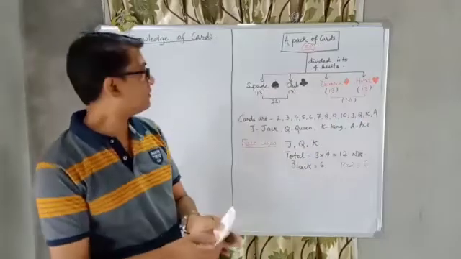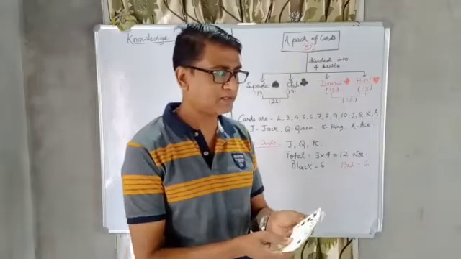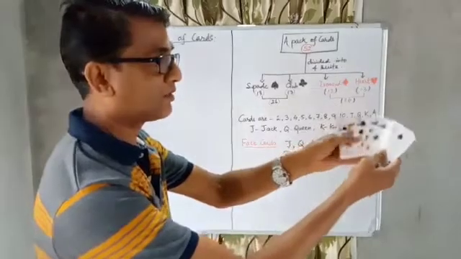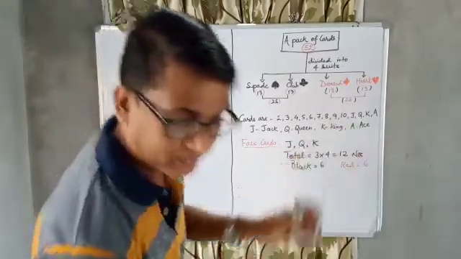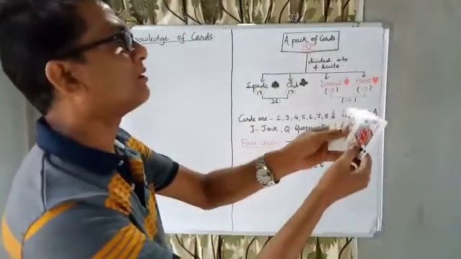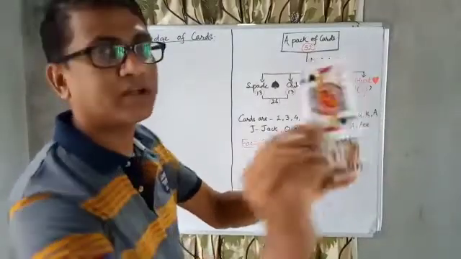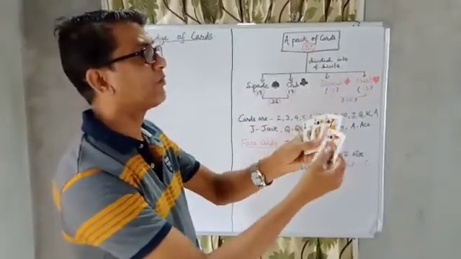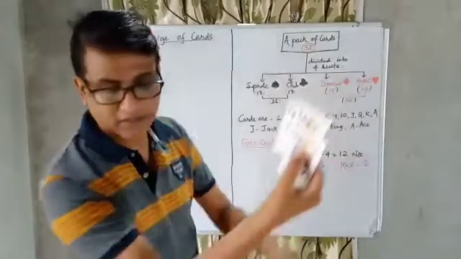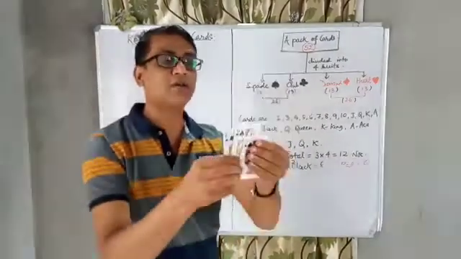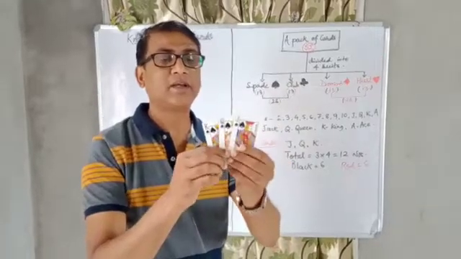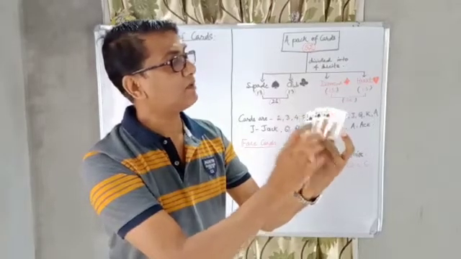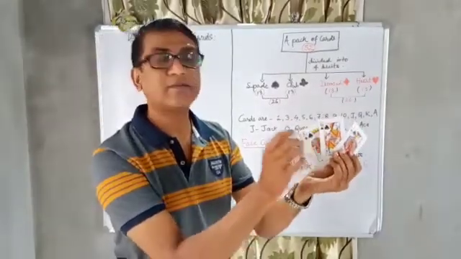Now in these cards, let's see. Out of these cards, these are numbers, 1, 2, 3, 4, 5, 6, 7, 8. Now see here. This is one face, Jack. This is the queen face. This is the king face. Here we are getting the face of the Jack, face of queen, and face of king.